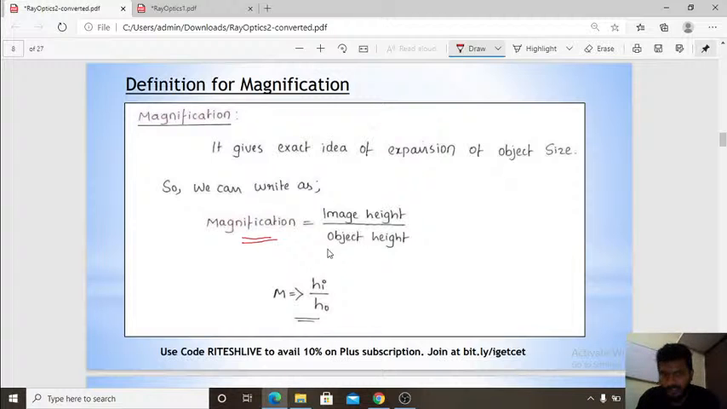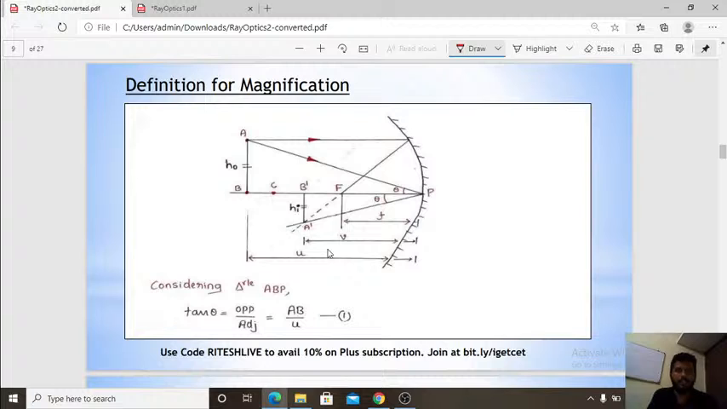Don't worry. Magnification is nothing but it will give the exact idea of expansion of object size. Then the definition of the magnification.